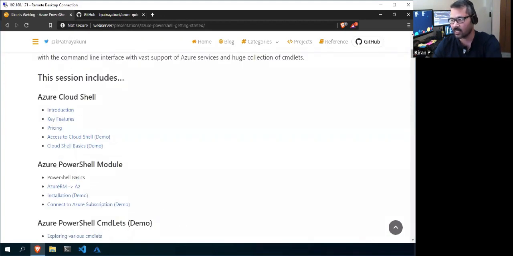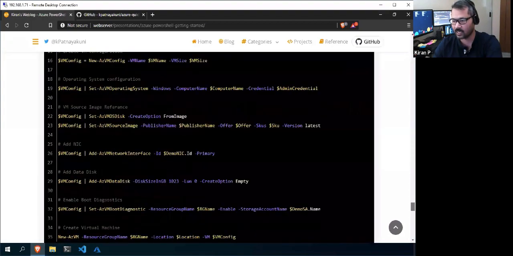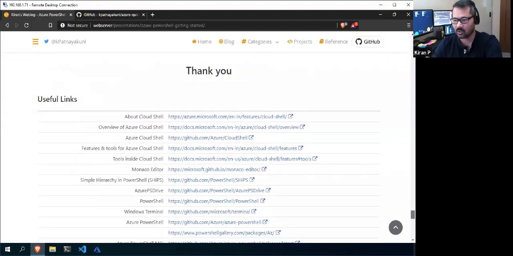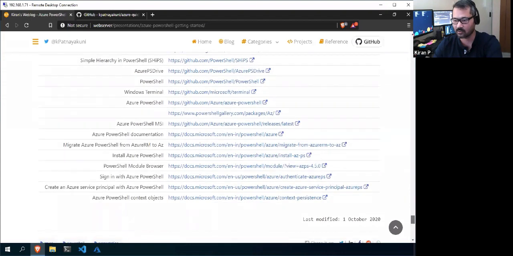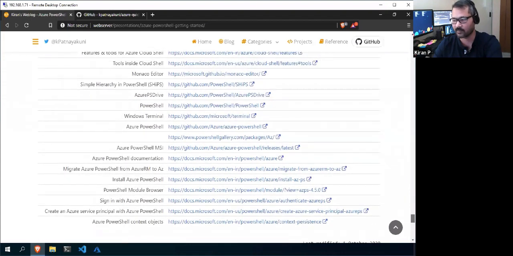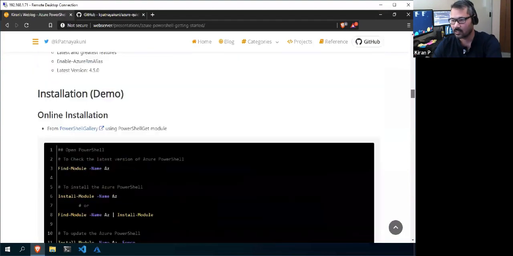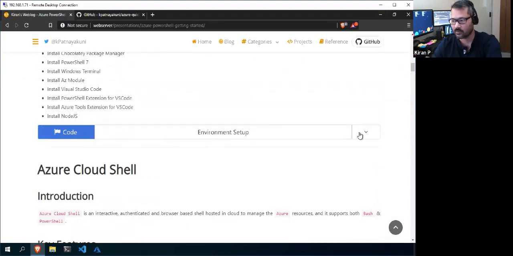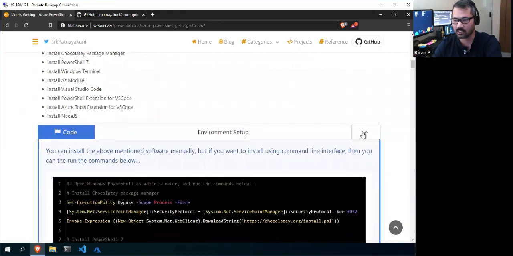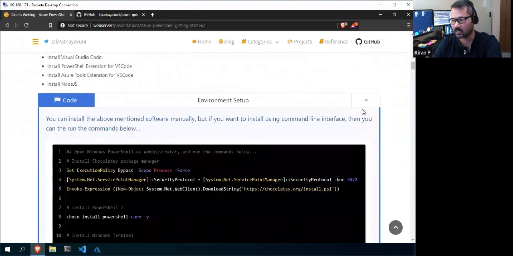I've given a couple of links at the end of the session, all useful links related to Azure PowerShell and PowerShell. It'll be really helpful for you. If you want to install using the command line, you can use these scripts and install on your local machine.